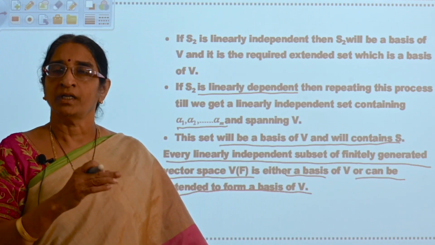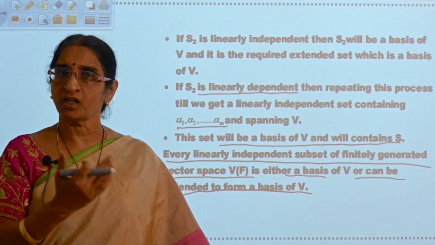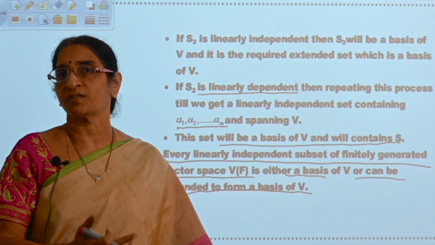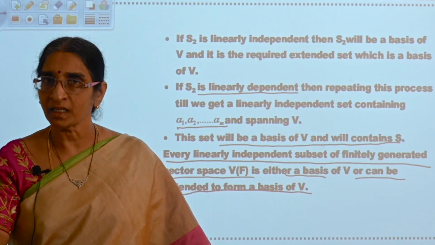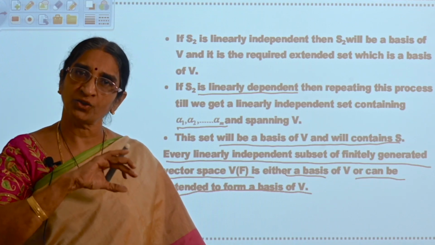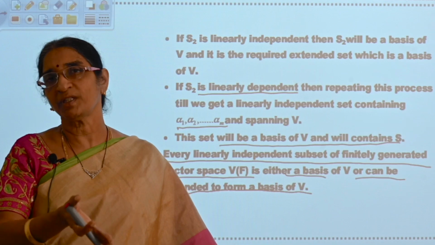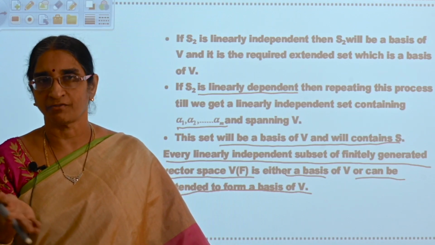That vector is eliminated from the set, and you get a new set. The linear span of that new set will be equal to V, and if that set is linearly independent, it will be the basis, being an extended set of S.